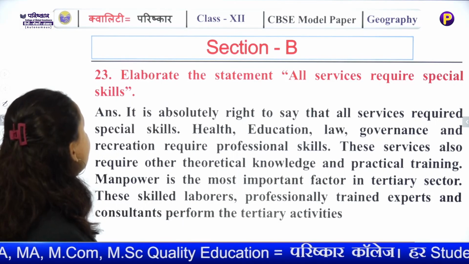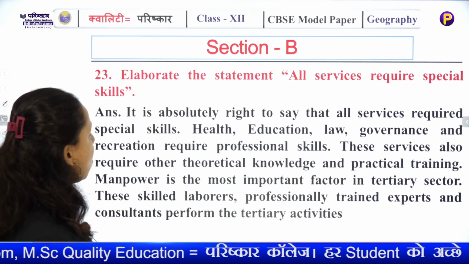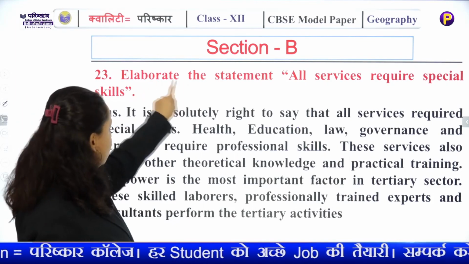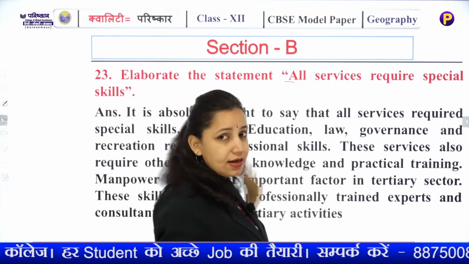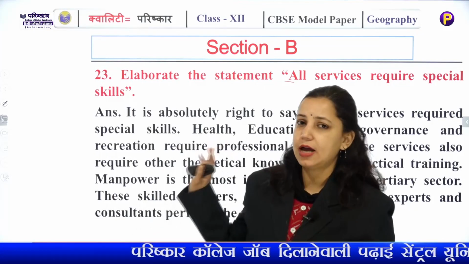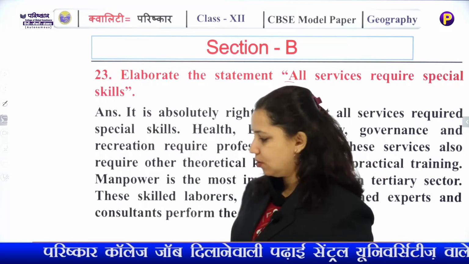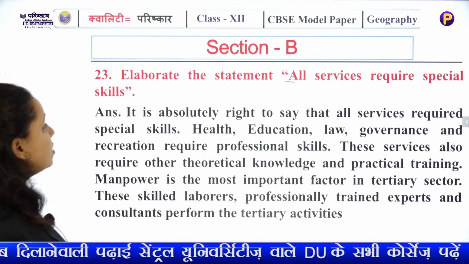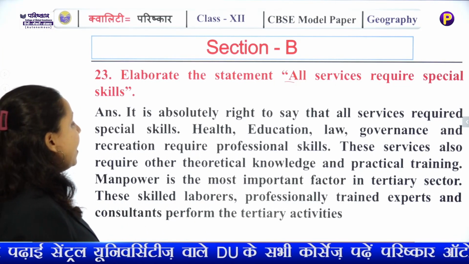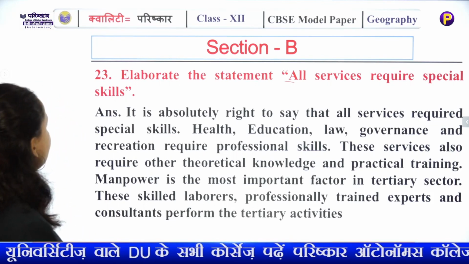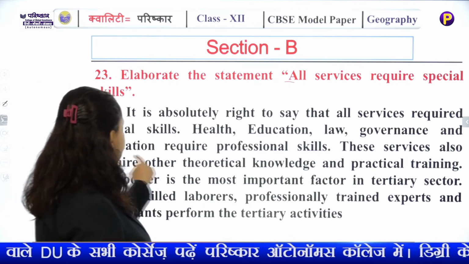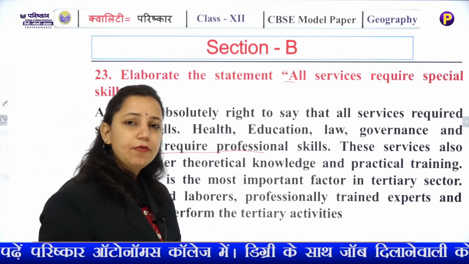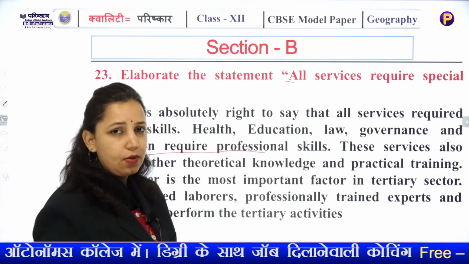Next question, elaborate the statement, all services require special skill. Now you have to read the statement and understand the statement first, and after understanding you have to answer the question. Now look at the answer. It is absolutely right to say that all services require special skill. Health, education, law, governance and recreational require professional skills. So you have to first mention the name of the skills and what kind of skills require